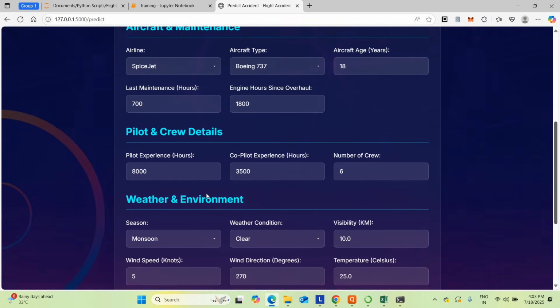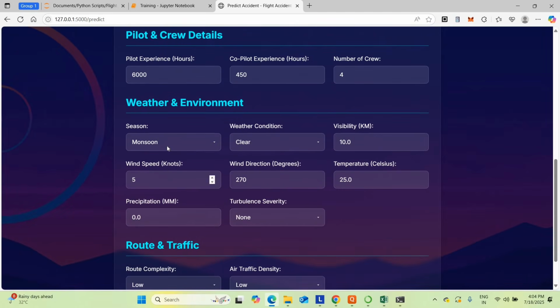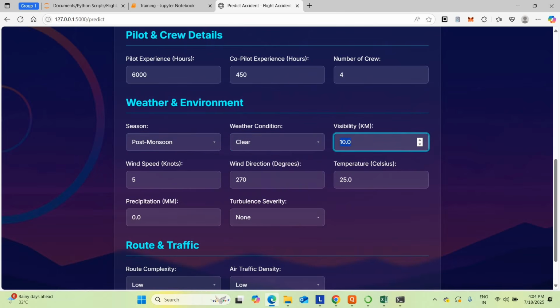What is the experience of the pilot? So first pilot, major pilot having 6,000 plus hours, co-pilot having 450 hours. Number of crew, I'm having 4 crew, so that means the air hostess and all. What's the weather condition? I'm going to travel in a post monsoon season. Currently the weather was clear. Visibility, I'm going to get around 10.0. What's the wind speed? I'm getting 7 knots wind speed.